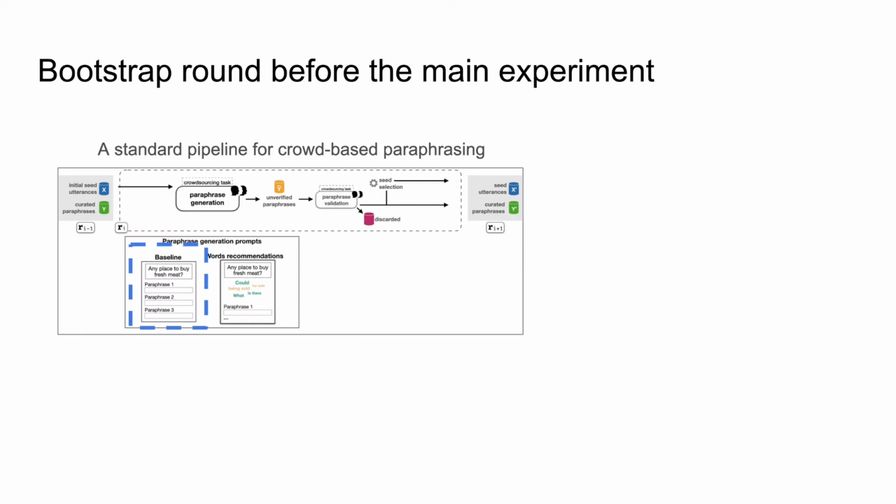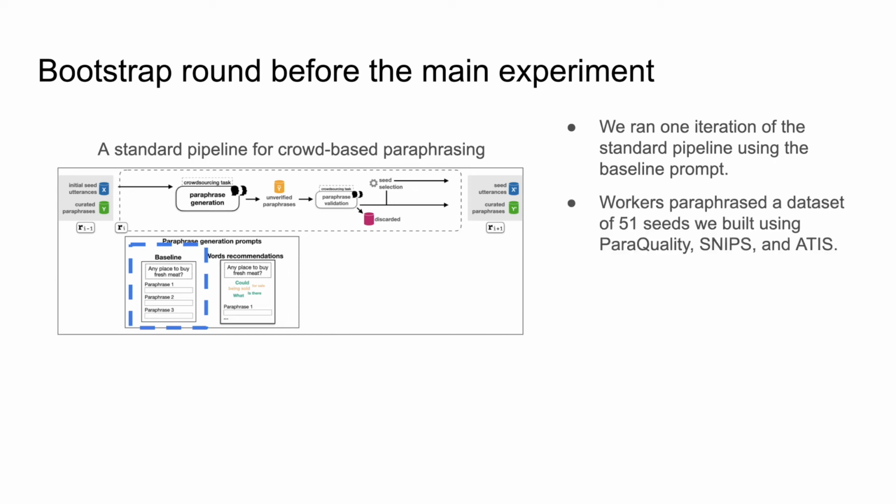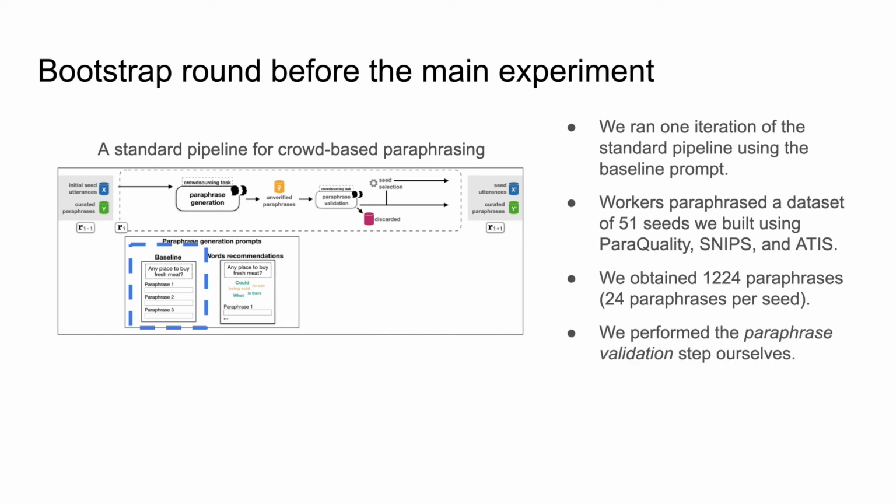Since our approach assumes an initial dataset of paraphrases, we run one iteration of the standard pipeline using the baseline prompt. Workers paraphrase a dataset of 51 seeds we built using the datasets we mentioned previously. We obtain more than 1,000 paraphrases, 24 per seed. We manually perform the paraphrase validation step, and the outcome of this booster round serves as the input for the main experiment.